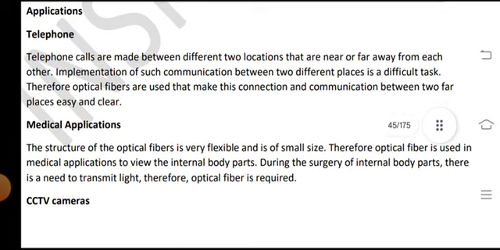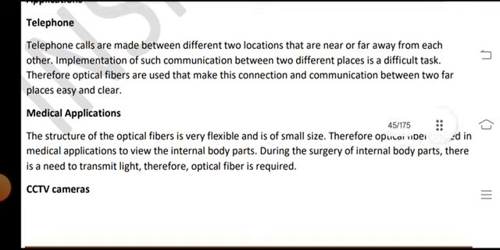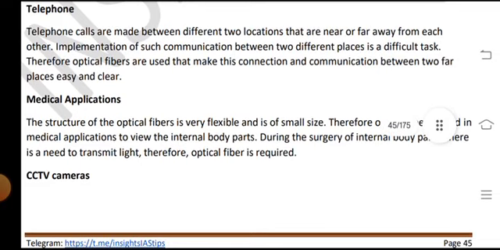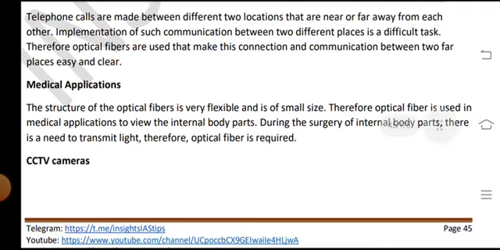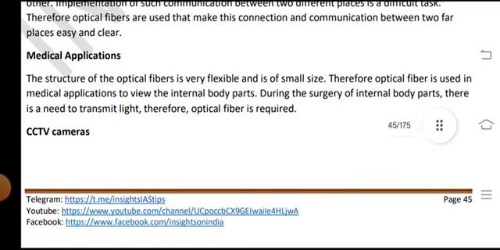Telephone calls are made between different locations that are near or far away from each other. An implementation of such communication between two different places is another task, and therefore optical fibers are used, which make the connections and communications between two far places easy and clear.